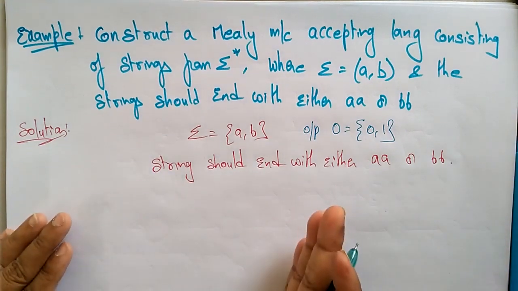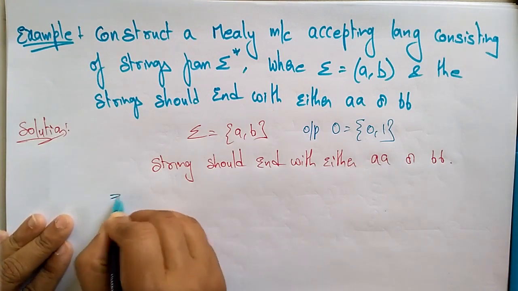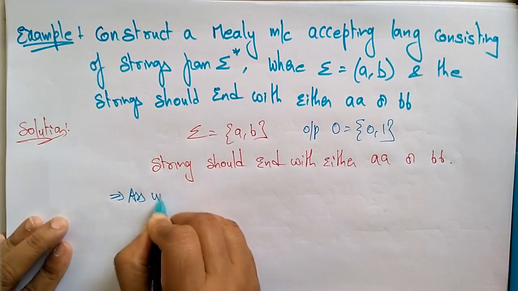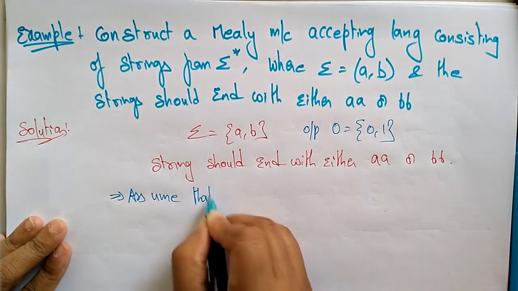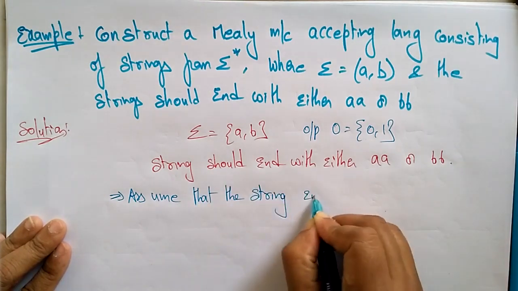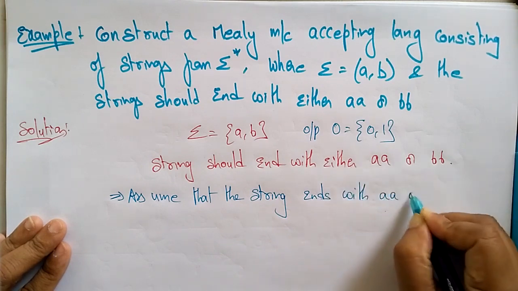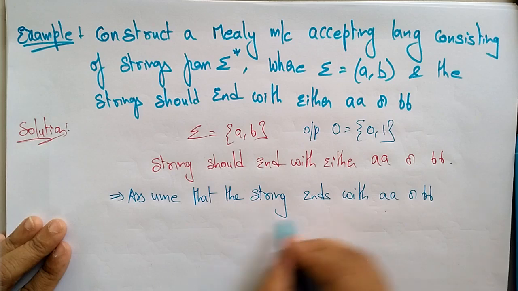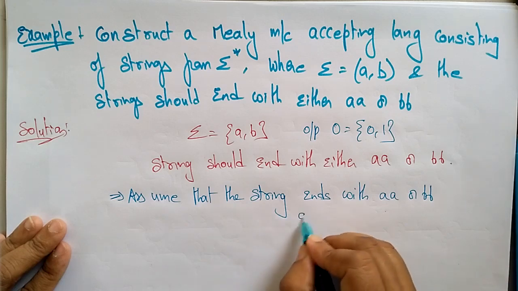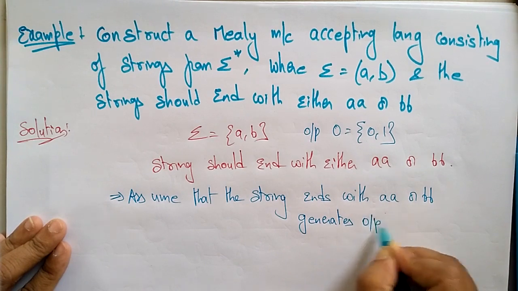Let us assume the string ends with either AA or BB, and it generates an output equal to 1.